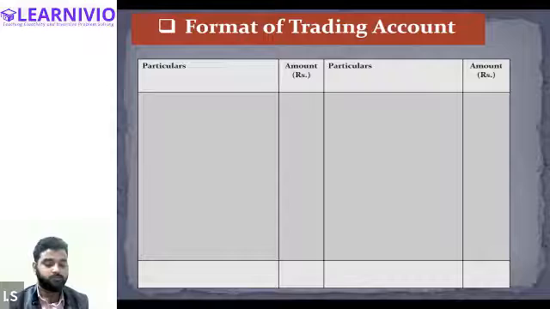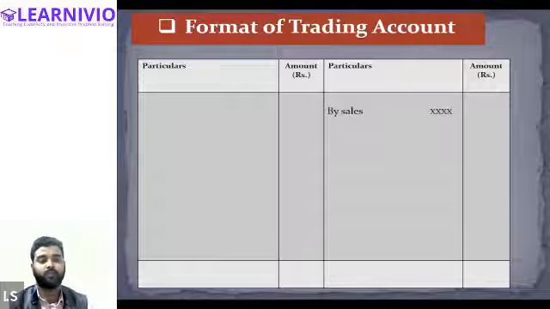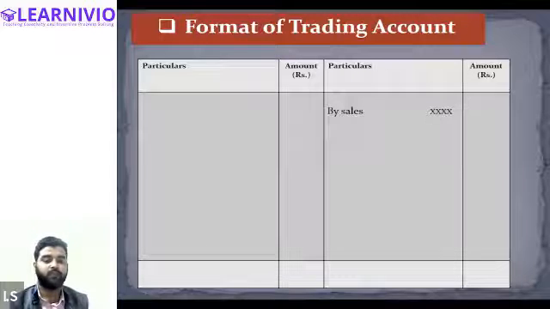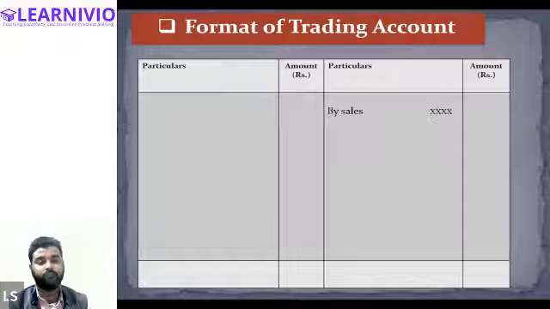First of all, on the credit side, we record the sales value of the enterprise. Whatever the value of goods that the business has sold, we will be recording it on the credit side of the trading account. But the value of sales in the trading account will be recorded after reducing the value of the sales return.